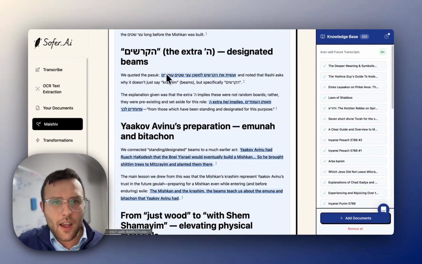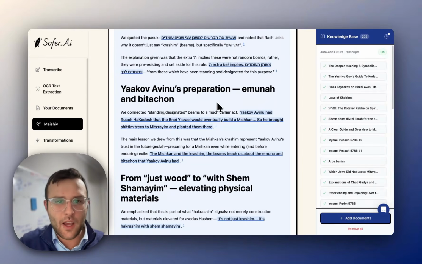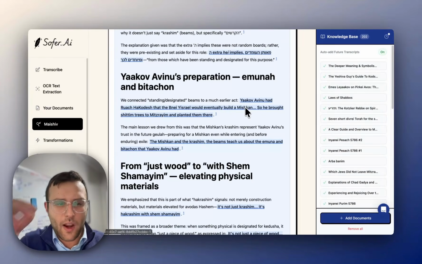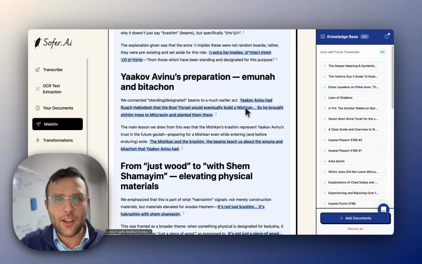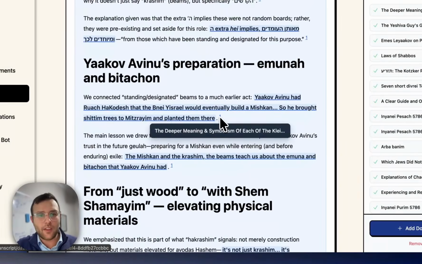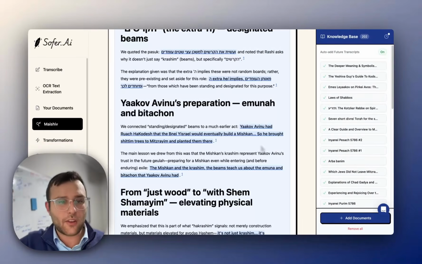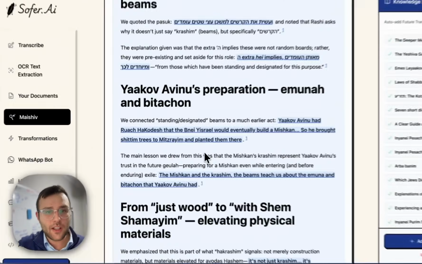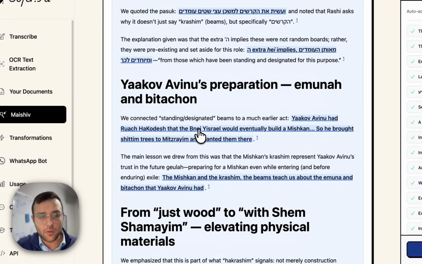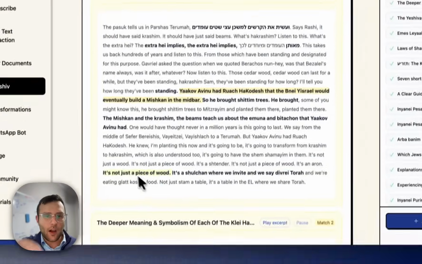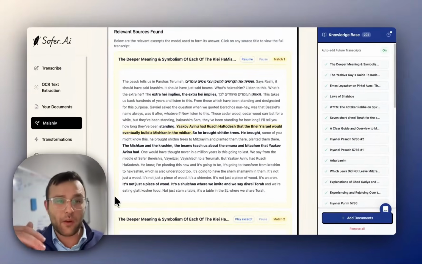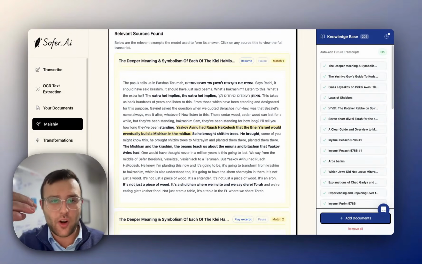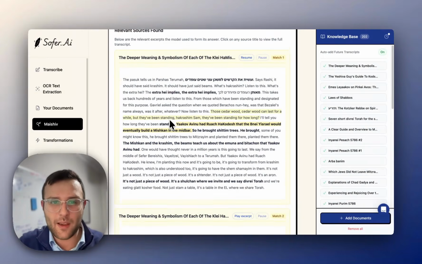But you can see here, anything that's highlighted in blue is a direct quote from the transcript. It's not AI generated, and you can see most of the answer is coming directly from your class. What's amazing is you could click any of these citations and it'll bring you to the full transcript, so you can see all the context there if you want to see more context. Or you could just click the direct quote that's highlighted in blue, and it'll bring you to a section around that part of the transcript, so you could see more context right on the same page.